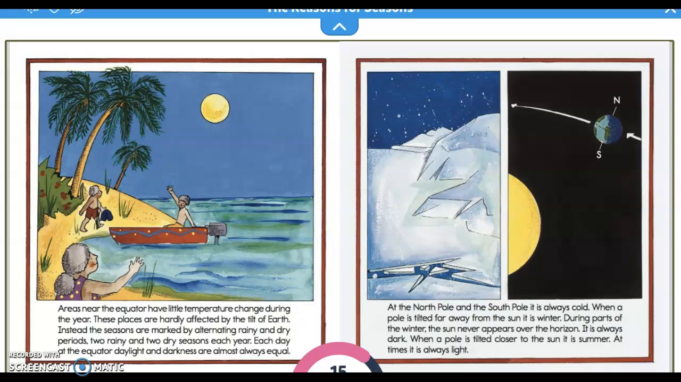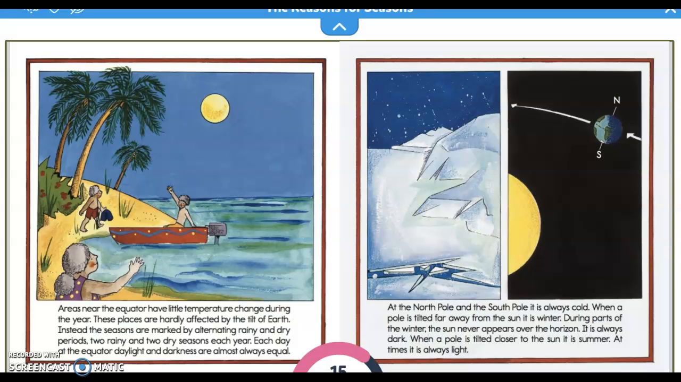Areas near the equator have little temperature change during the year. These places are hardly affected by the tilt of Earth. Instead, the seasons are marked by alternating rainy and dry periods, 2 rainy and 2 dry seasons each year. Each day at the equator, daylight and darkness are almost always equal.